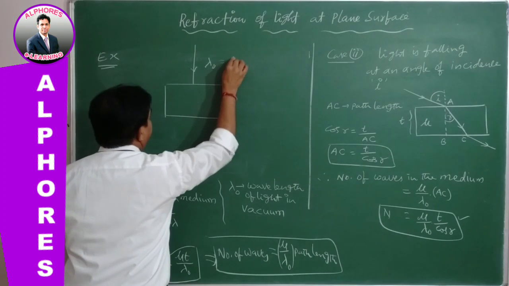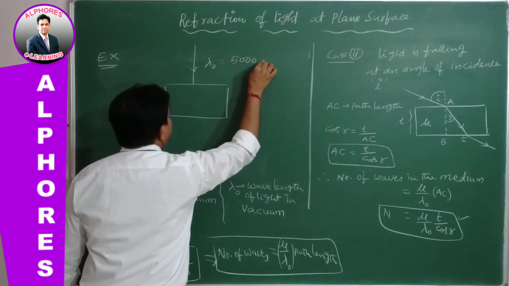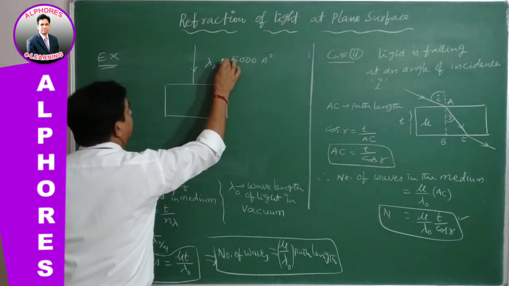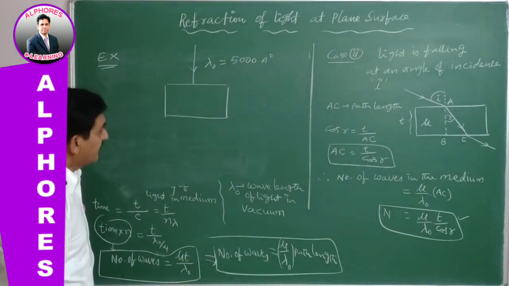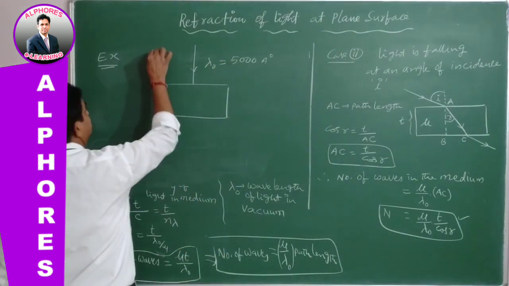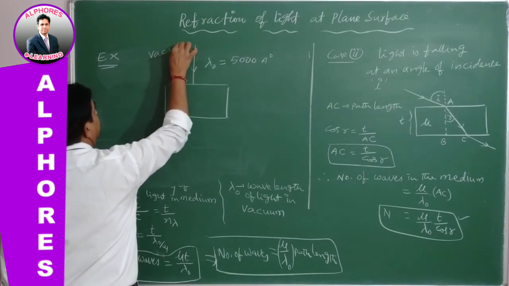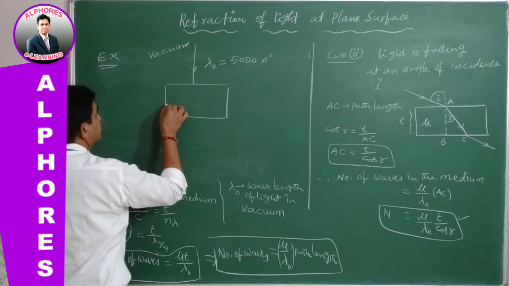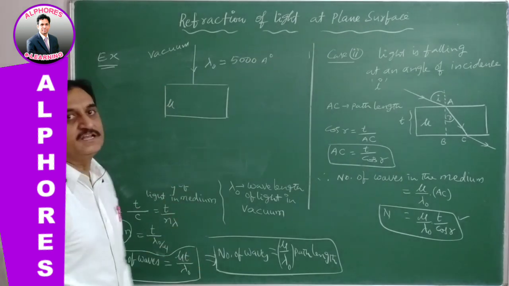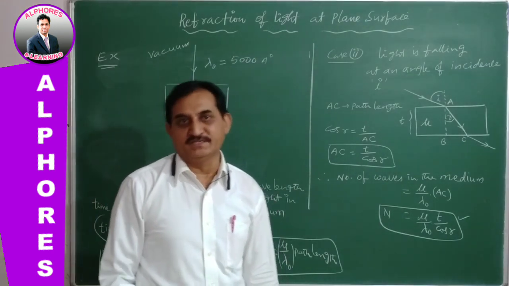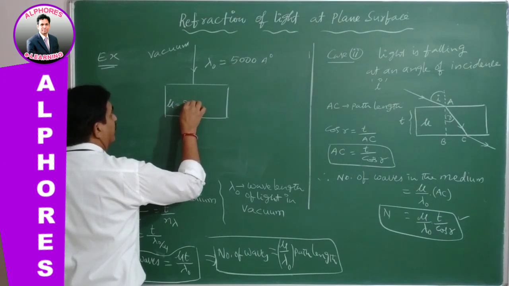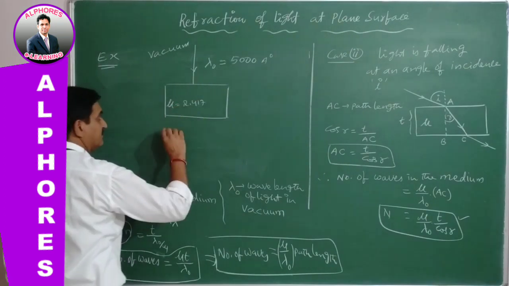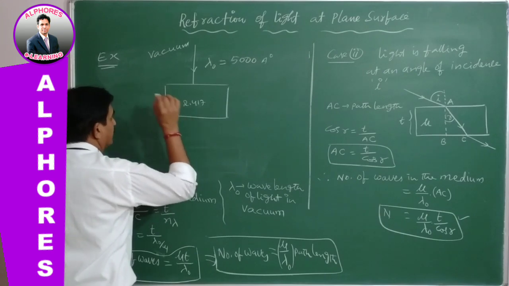Whose wavelength is given as 5000 angstrom units. This is the wavelength of the light traveling in vacuum. It is incident on a material medium, which is a diamond. The diamond's refractive index is 2.417.